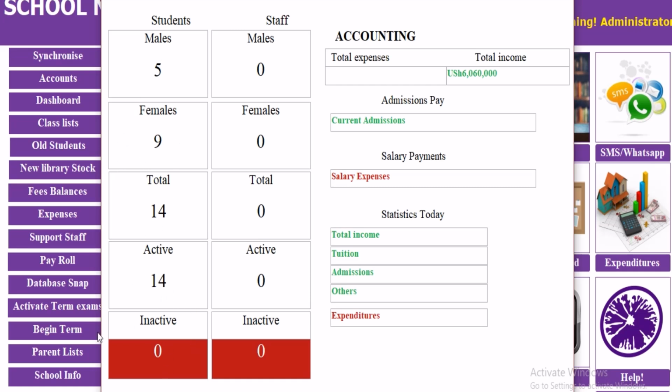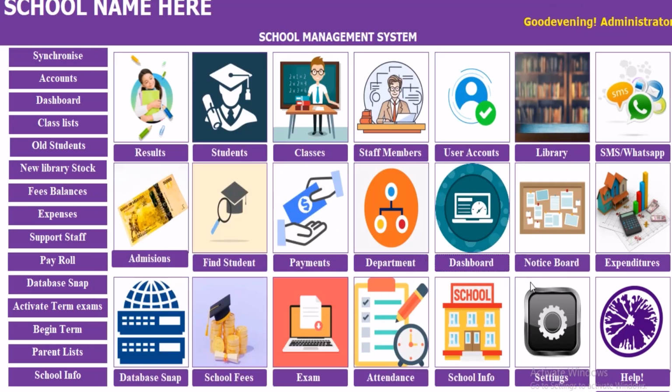All of them are active and none of them is inactive. Then staff we've not registered. Now next, this is the amount that we have paid so far, what we have so far collected. Now for today we don't have any transaction made by today, so that is it. Then from there, what else?